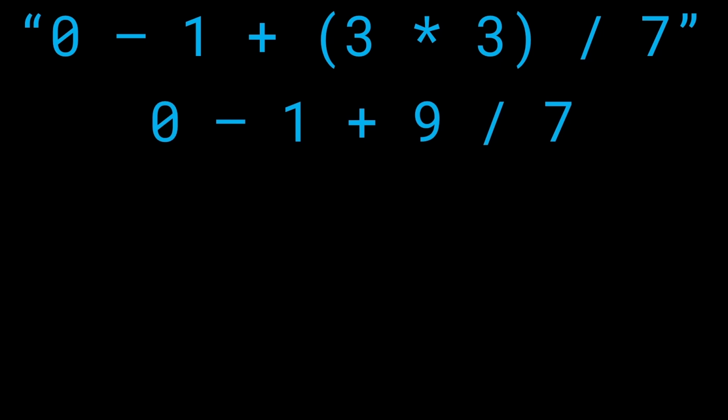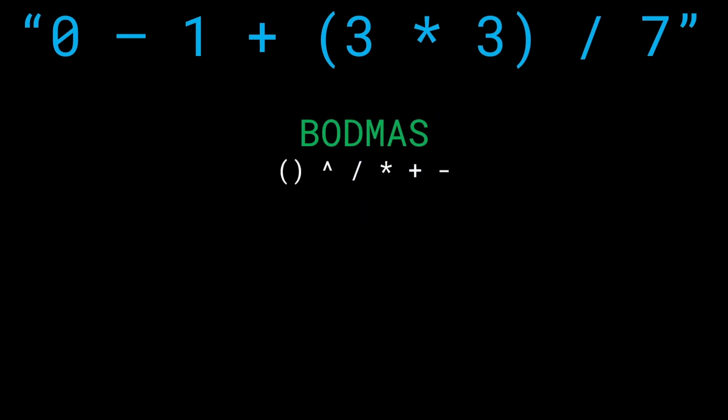What do we do next? We realize that we have to do a division operation first, which means that we'll do 9 by 7, C-style division. So 9 by 7 will get rounded off to 1. And now we have 0 minus 1 plus 1. And since plus and minus are of the same priority, we'll simply cancel both of them out and say that the final answer is nothing but 0. Now what have we done over here? What we have done is simply apply a rule called BODMAS, which stands for bracket, order, division, multiplication, addition, and subtraction. This is a rule that is commonly taught in high school math and is the way we evaluate any sort of input given to us. However, there is a small catch.